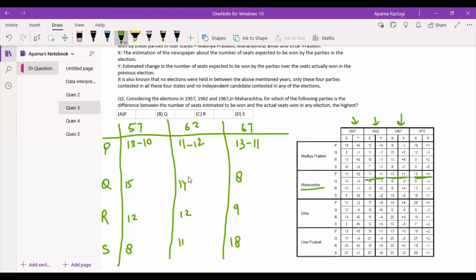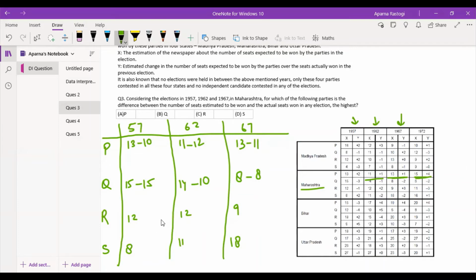Now let's move on to the next one. For Q, let's do the same exercise. So it becomes 6 minus 2, that is 6 plus 2, that is 8. 8 minus 2, that is 8 plus 2, which is 10. And 4 minus 1, which is, so it's 14. 14 minus 1, that is 15. So we'll write 15 over here.